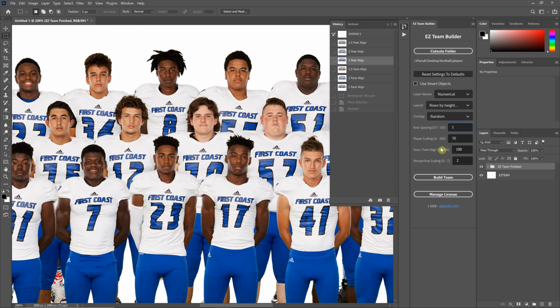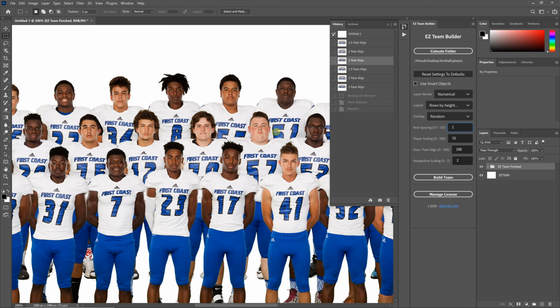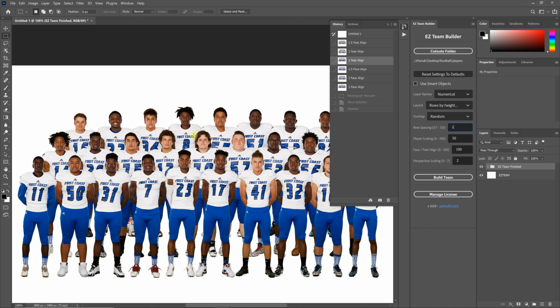The reason why you see a difference with the same row spacing if you're using face or feet align is that if you're using feet align, you get the row spacing of 1, plus you get the additional added height for the rows if you got a taller row in back. So if you're doing the layout rows by height, it's going to group each row up into a taller group, so you're going to get that added height difference.